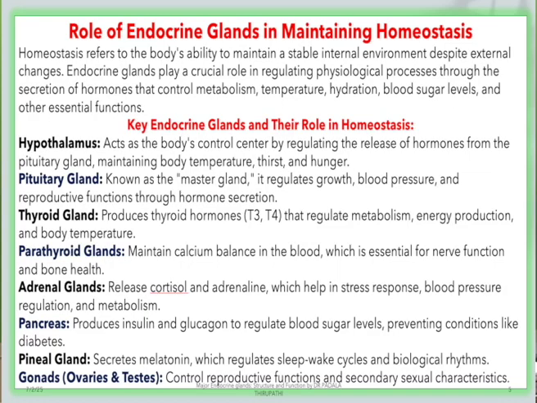The pineal gland secretes melatonin, which regulates sleep-wake cycles and biological rhythms, also called circadian rhythms. Gonads comprise the ovaries and testes of the human body: ovaries belong to female human beings and testes to male human beings. These gonads control reproductive functions and secondary sexual characters.